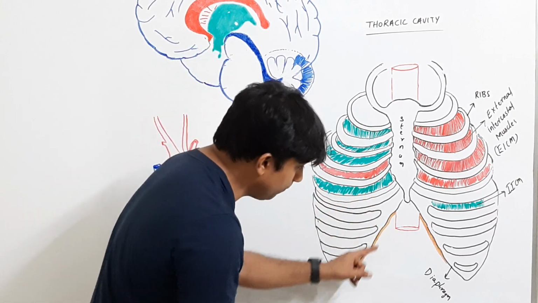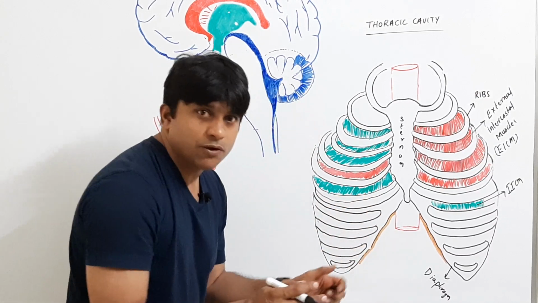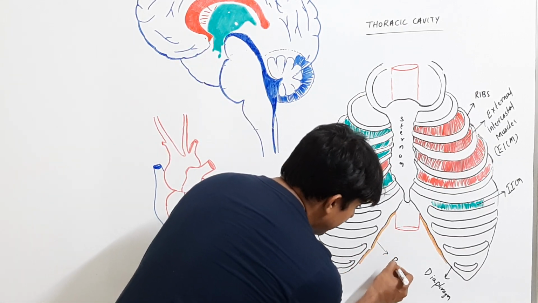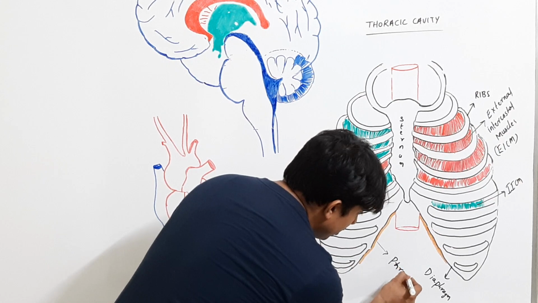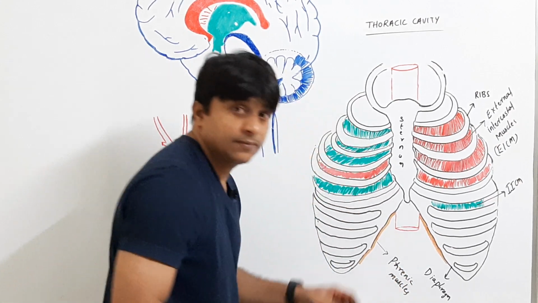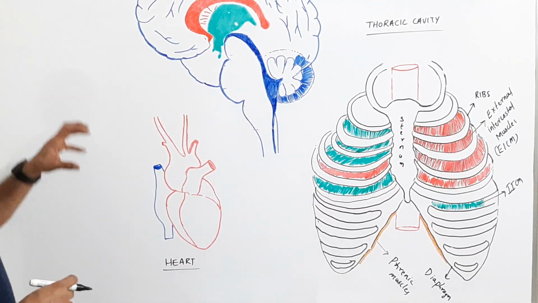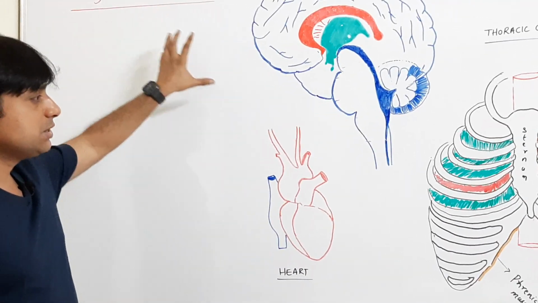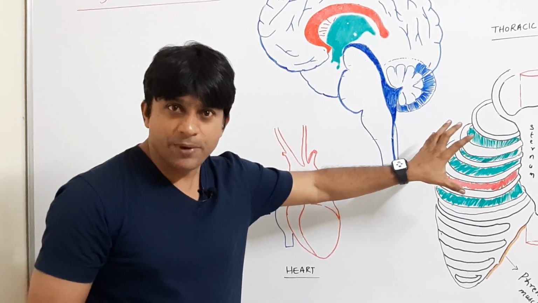Diaphragm is also lined by muscles which are called phrenic muscles of the diaphragm. Now, how exactly do these neural systems regulate the process of breathing?